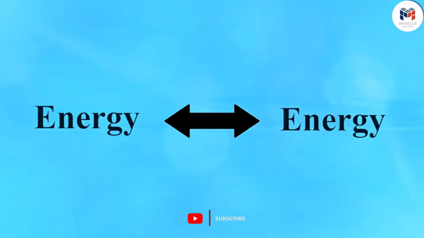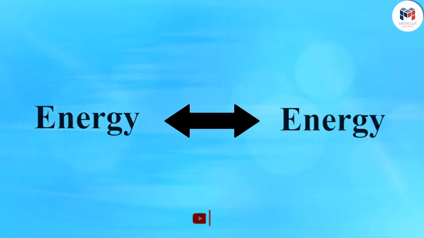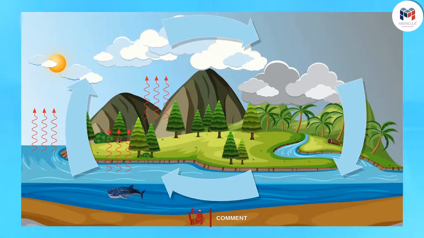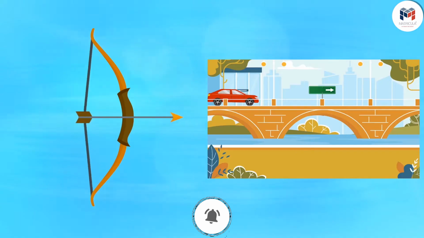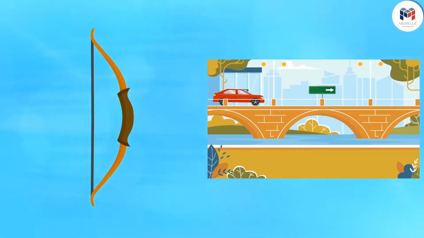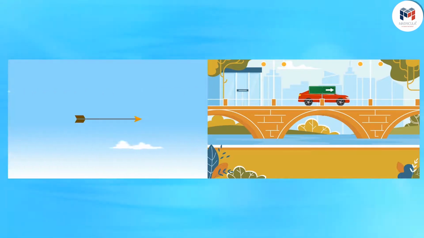Earlier, we studied that energy can be transformed from one form to another, like the energy transformation in the water cycle and in photosynthesis, or the examples of a bow and arrow and a running car, which involve human activities to transform energy from one form to another.